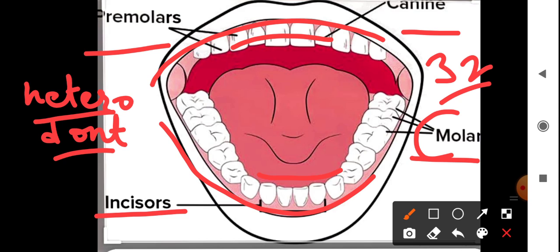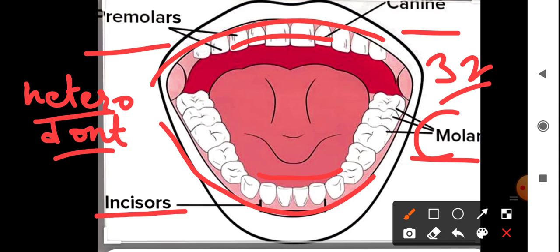An adult has 32 teeth, and milk teeth are 20 in number. At the age of 6 to 12 years, the milk teeth are replaced by the permanent teeth. The last molars of the permanent teeth are called wisdom teeth, and they appear at the age of 18 to 25 years.